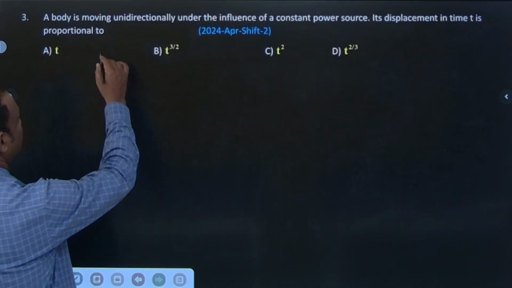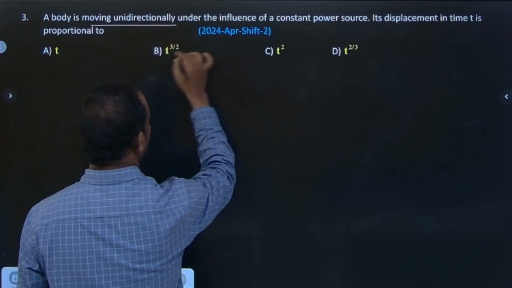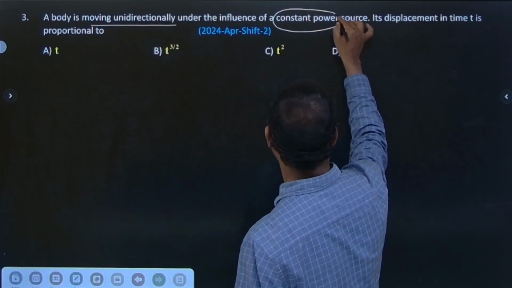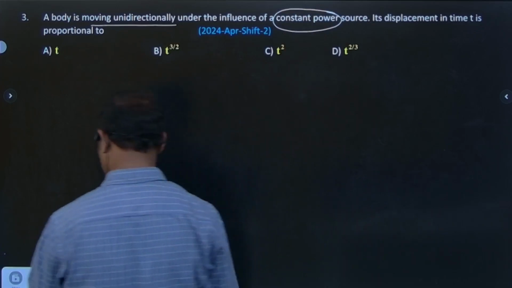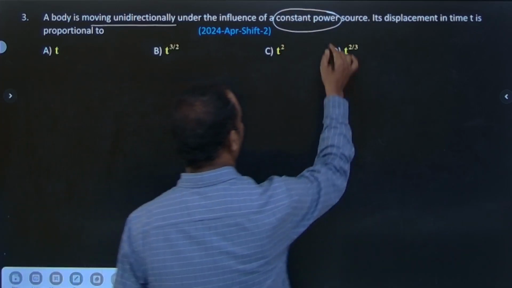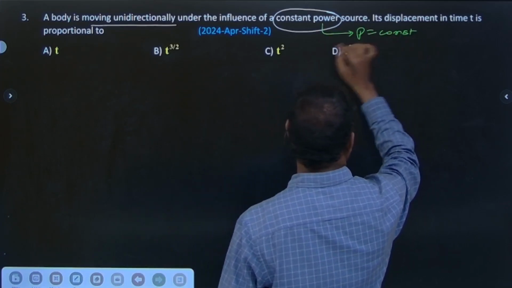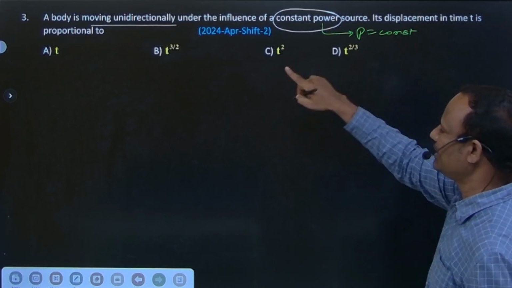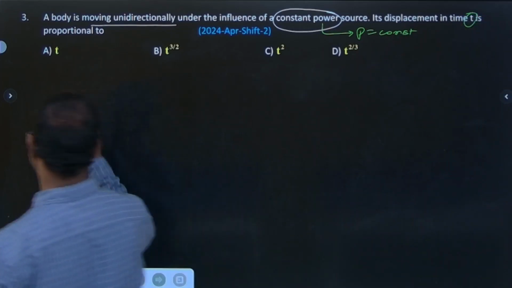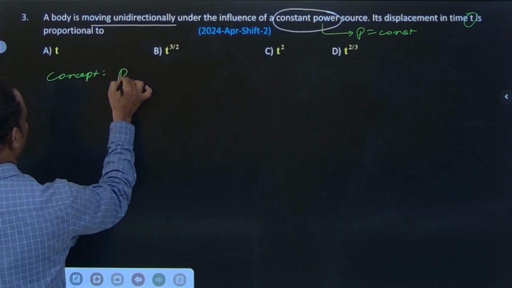A body is moving unidirectionally under the influence of a constant power is the given question. So it's a constant power. For the constant power, P is equal to constant, and its displacement in a time t is proportional to. So we can do the first one. The concept is power.